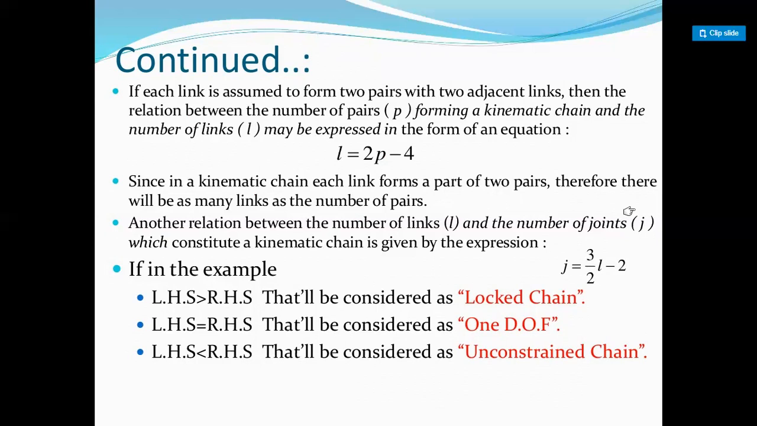If LHS is equal to RHS, if the number of joints is equal to 3/2 L - 2, that will be considered as 1 degree of freedom, right? We are going to study degree of freedom in the next part. Next, if LHS is less than RHS, that will be considered an unconstrained chain, right? If the number of joints is less than 3/2 L - 2, then the chain is called an unconstrained chain, and you can generate work after applying the initial external force to the first link, right?